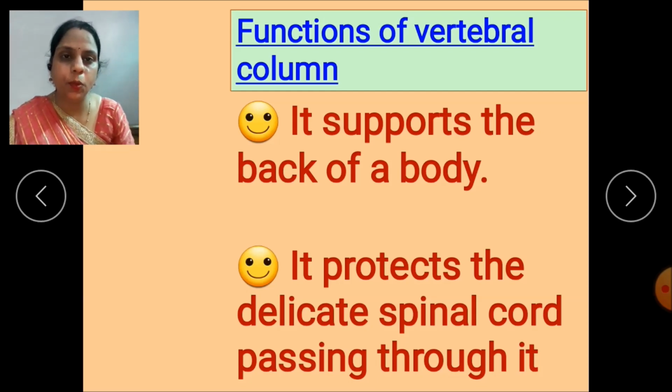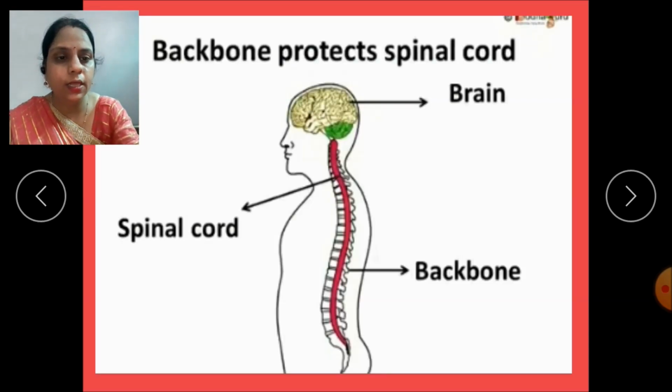Yes, it supports the back of the body. It protects the delicate spinal cord passing through it. See, this is the picture of the brain in the skull and how the spinal cord is attached from the base of the skull up to the hip region.